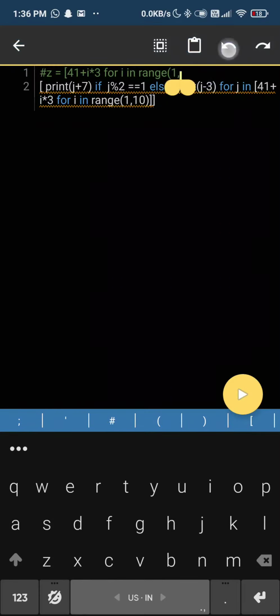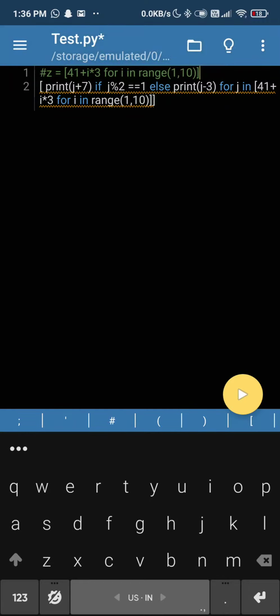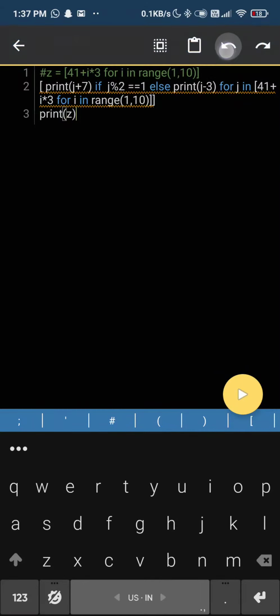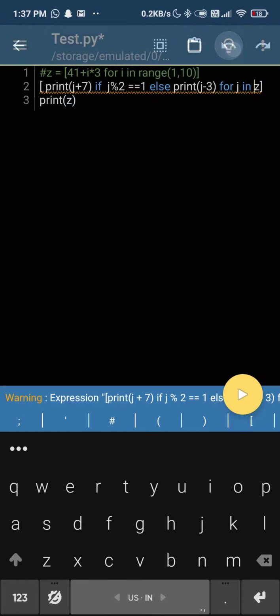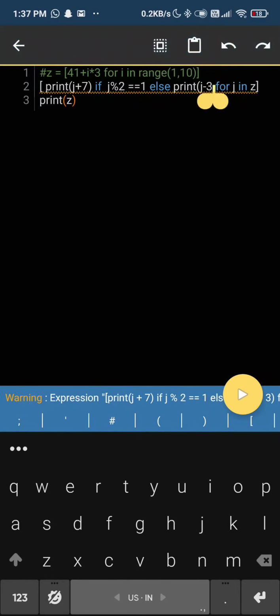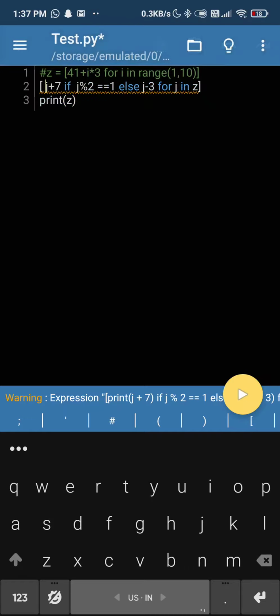Right now, it would be too lengthy. So coding is fun unless you are stuck somewhere, right? Let's do undo, undo. There should be an undo button right here, right side.